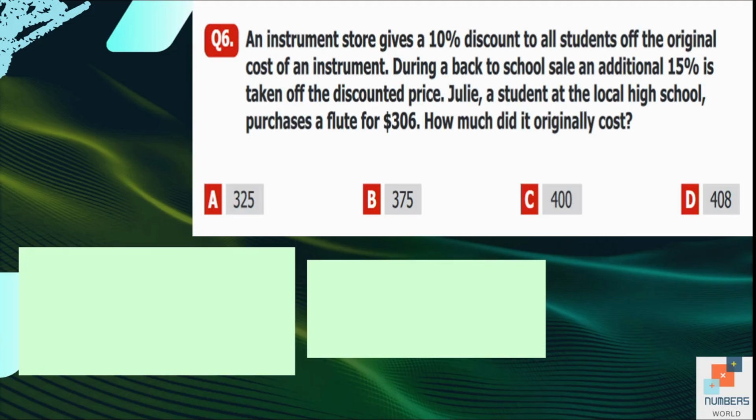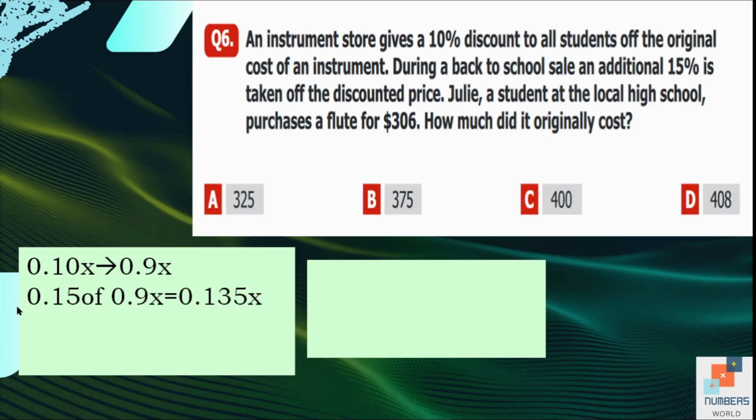So 10% of the original cost is equal to 0.1x, and if we subtract it out of the total, the answer will be 0.9x. So 0.9x is basically the amount after subtracting the 10% discount. Now there is an additional 15% discount, so we are going to find 0.15 of 0.9x. The amount is 0.135x. This is also a discount, 15% discount on the remaining amount. So we are going to subtract it out of the remaining amount. 0.765 of x is left.